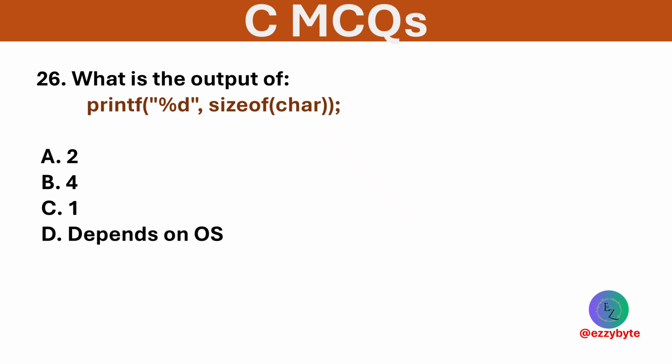What is the output of the following printf statement? Options are 2, 4, 1, and depends on OS. Option C is correct. The size of char is always 1 byte in C.